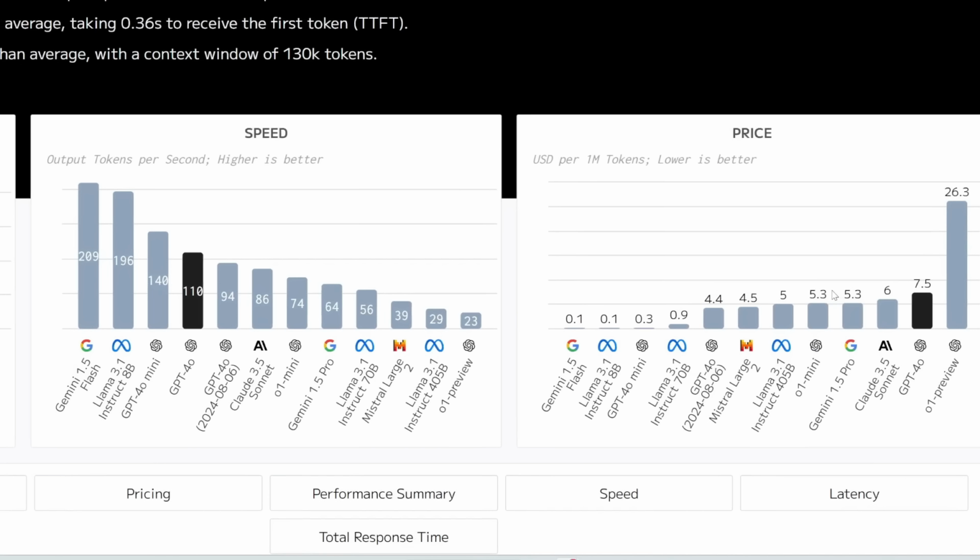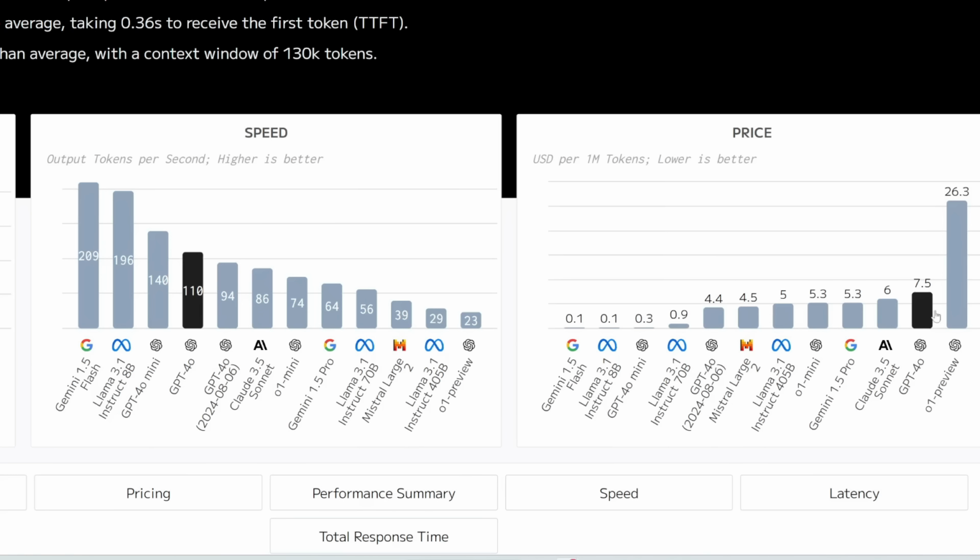Final thing I want to mention is the pricing. So, as I've shown you already, O1 Preview is way slower than all the other models out there because it does take a few seconds to actually think through its response. So like I said, if it's a simple question like what's the fastest animal in the world, what's the capital of France, don't use O1. You're gonna just waste tokens, you're gonna waste compute. It's just not necessary. O1 is for more complex problems that require multi-step thinking and reasoning.